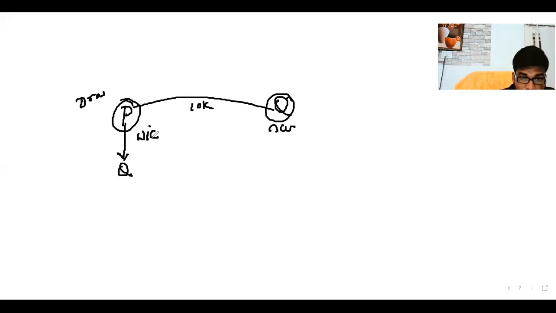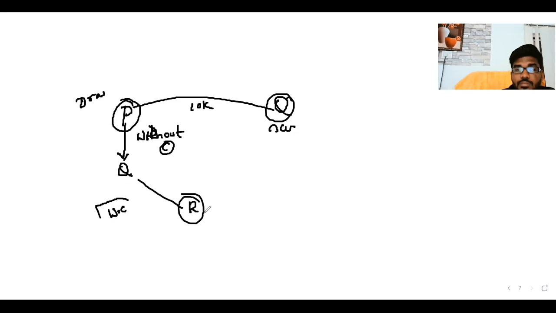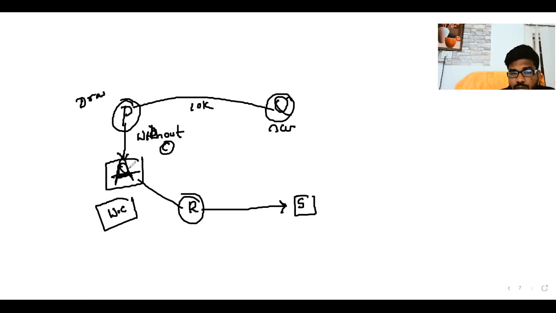A endorses the instrument to R with consideration. R endorses the instrument to S with consideration. S endorses the instrument to B without consideration.